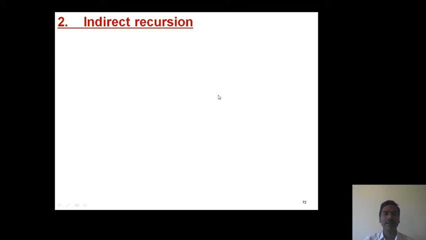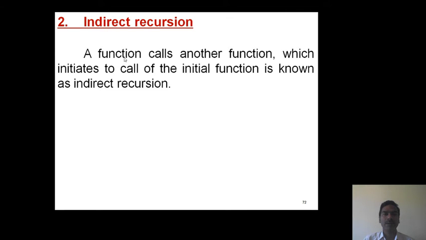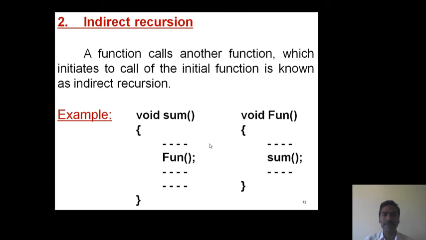Second one, indirect recursion. A function that calls another function, which initiates a call of the initial function, is known as indirect recursion. Now observe this example. Here the sum function calls another function, fun.